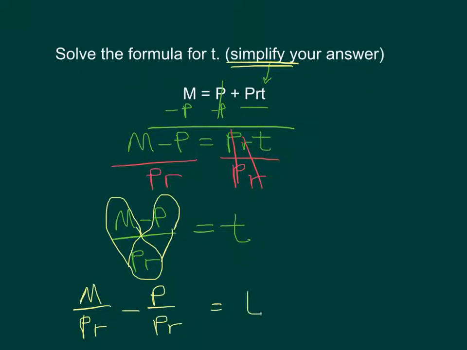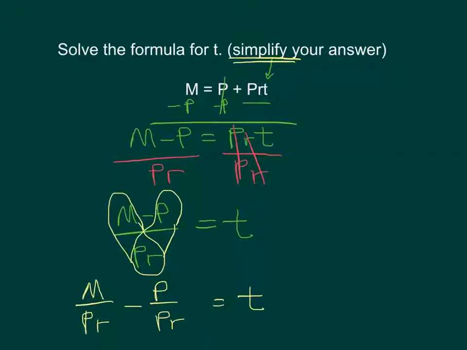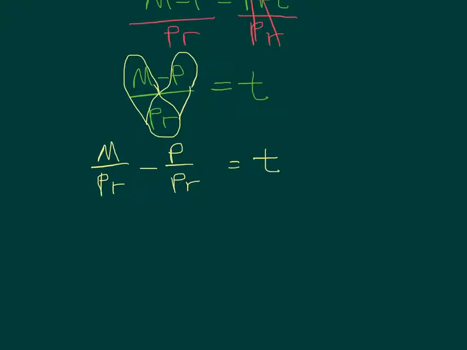And that'll equal T still. And the way we're going to simplify this a little bit further is you might notice that the P's will cancel each other in this case. And we'll be left with, let's do this in blue, M over PR, nothing's going to cancel in that first fraction, minus, we just have R on the bottom, and since everything on the top canceled, we've got to go ahead and put a 1 there. Equals T, and that will actually be our solution.